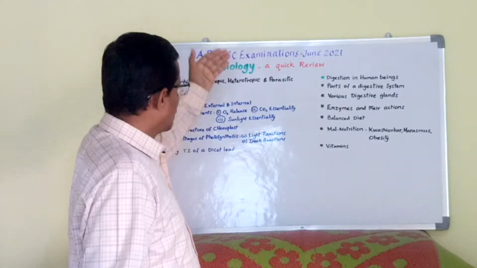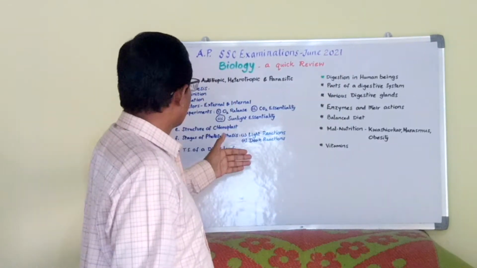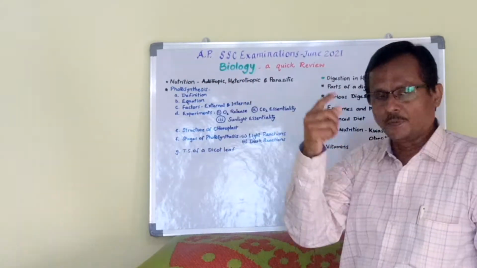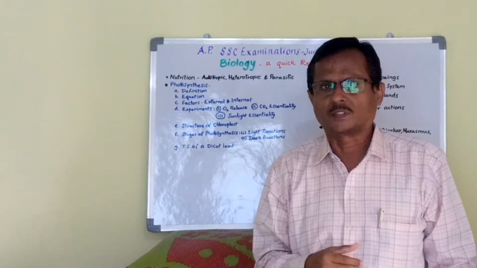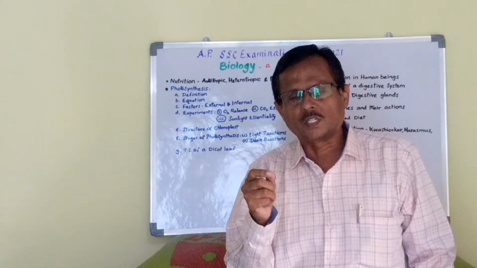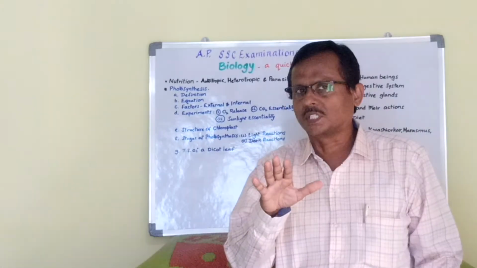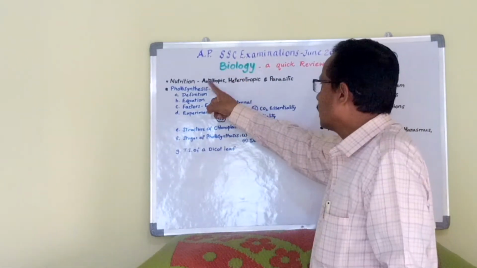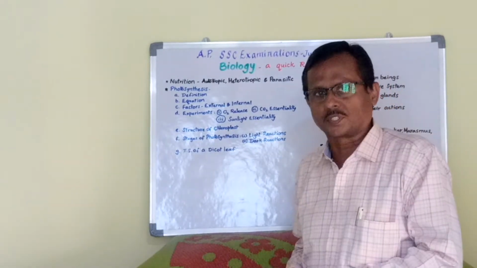In this chapter we can expect some questions in the question paper on these topics. The first one, as you see, is the nutrition. The definition with regards to nutrition: procurement of essential nutrients is called nutrition. The procurement of essential nutrients such as carbohydrates, proteins, fats, minerals, vitamins and salts, that is macronutrients and micronutrients in required quantities by an individual, is called nutrition. And under that, types of nutrition: the autotrophic nutrition, the heterotrophic nutrition and the parasitic nutrition.